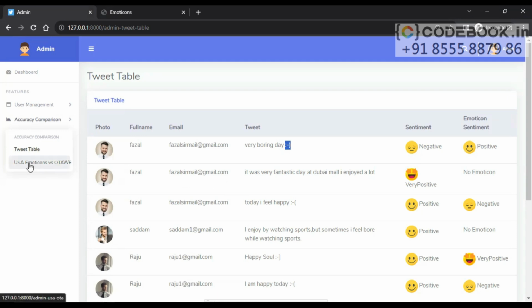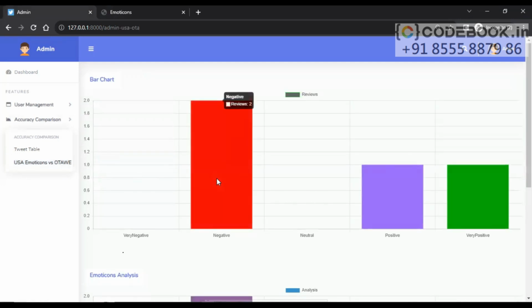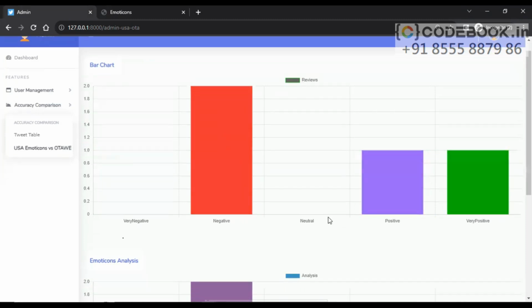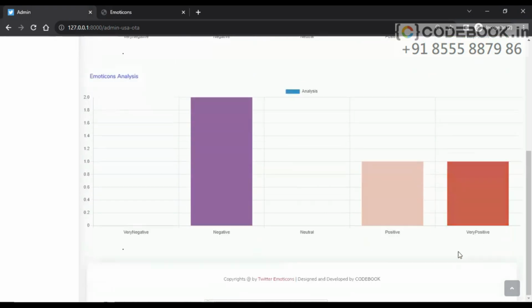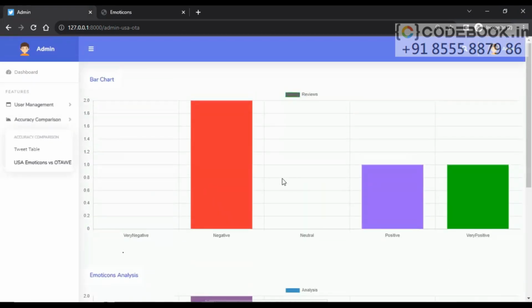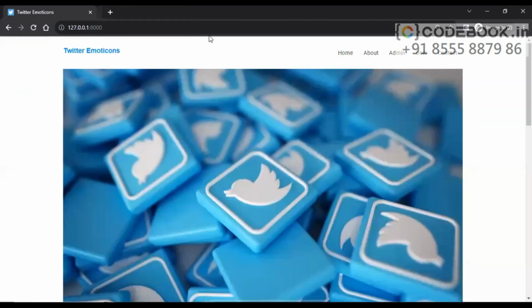Let's go to the emoticons versus text comparison and check the graph here. Negative is 2, positive 1, very positive 1. And in emoticon analysis, negative 2, positive 1, and very positive 1. This is the comparison. So this was the project explanation and execution. Hope you got the concept of how we are trying to implement unsupervised sentiment classification, emotion classification, in this project.